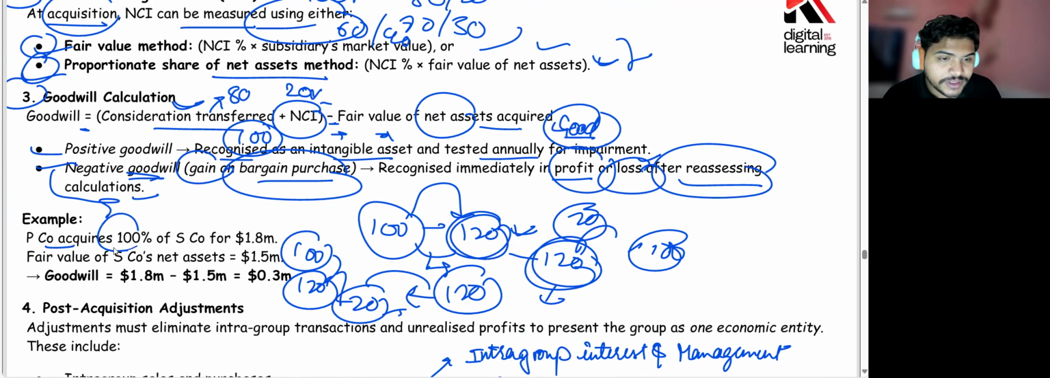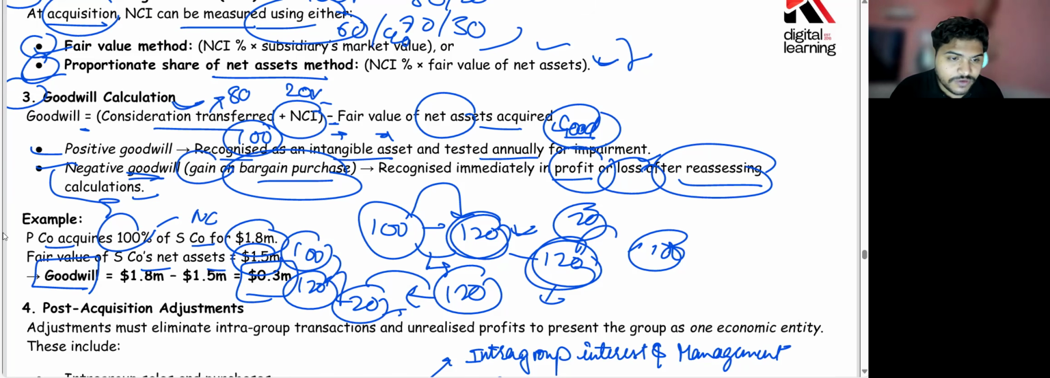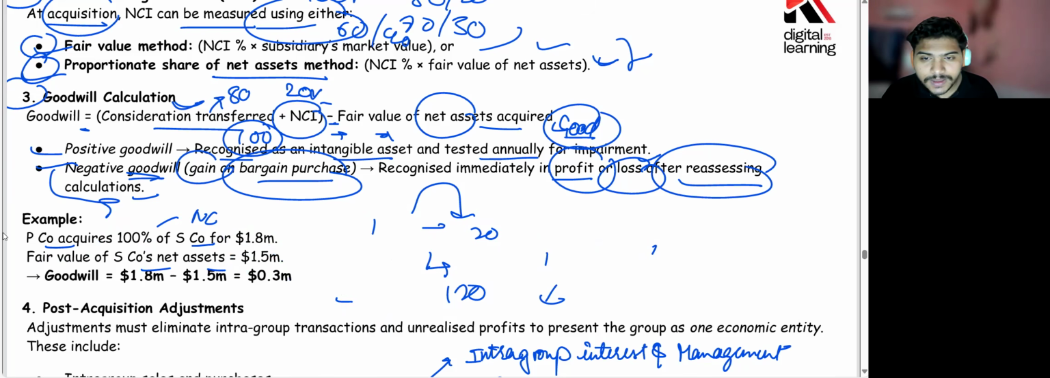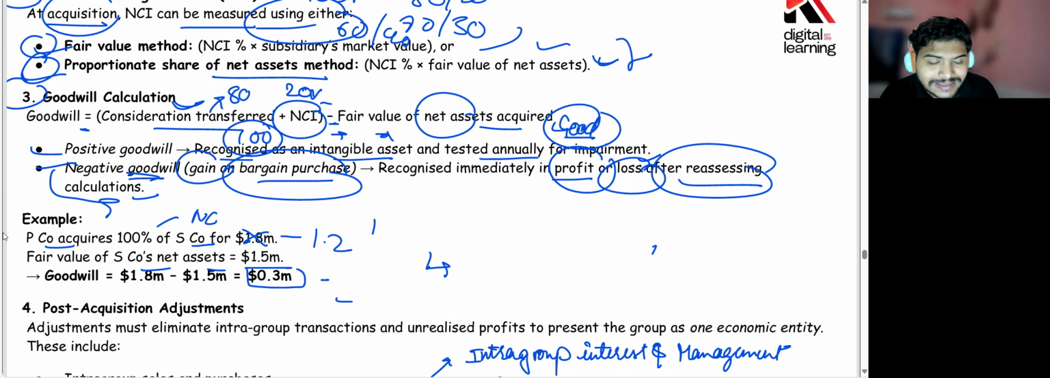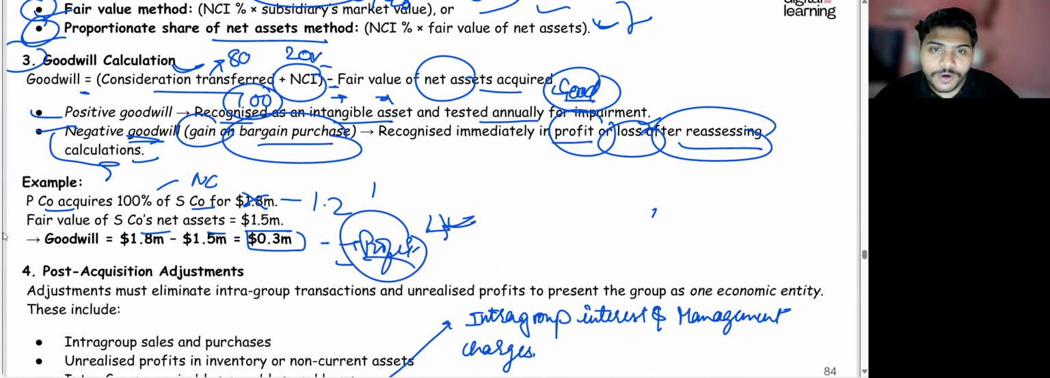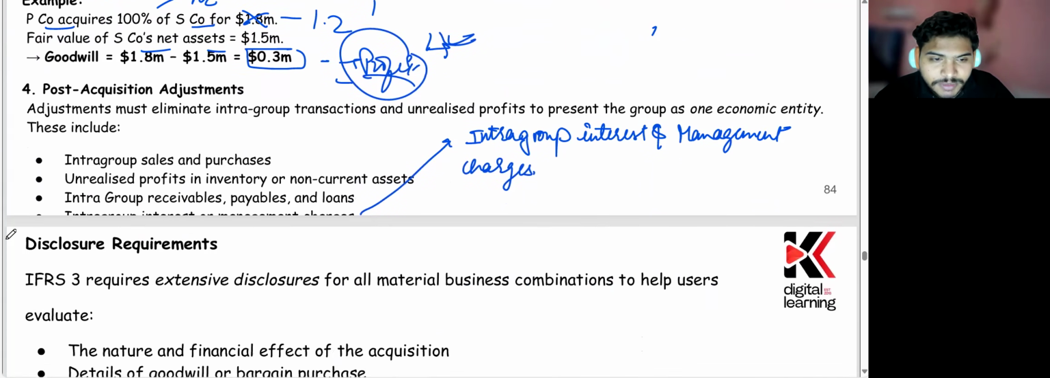Suppose P acquires 100% of his company for 1.8 million. In that case, there's no NCI because we are buying 100%. Fair value of his company's net asset comes to this much. So your goodwill would have been this difference. Suppose in this example, if I just would like to change something, if the paid consideration would have been not this 1.2, in that case it would have been minus 0.3, and this would become your profit. Okay, but still you have to take your calculation once again before calling this a profit and booking this into the financial statement. Done.